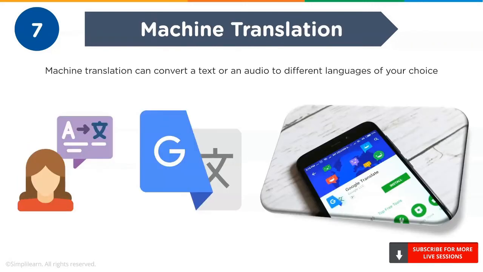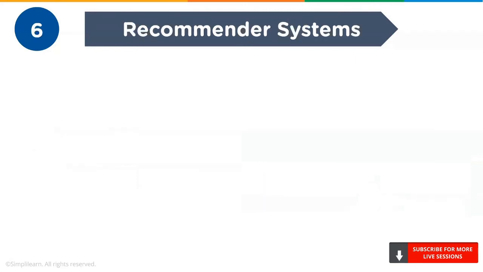At 7, we have machine translation. We all know about Google Translate and love to use it to ease our tasks. The technology behind Google Translate is machine translation that can instantly translate between 100 different human languages as if by magic. It is even available on smartphones and smartwatches. Machine translation uses sequence-to-sequence learning and is a subfield of computational linguistics that is focused on translating texts from one language to another. At 6, we have recommender systems.